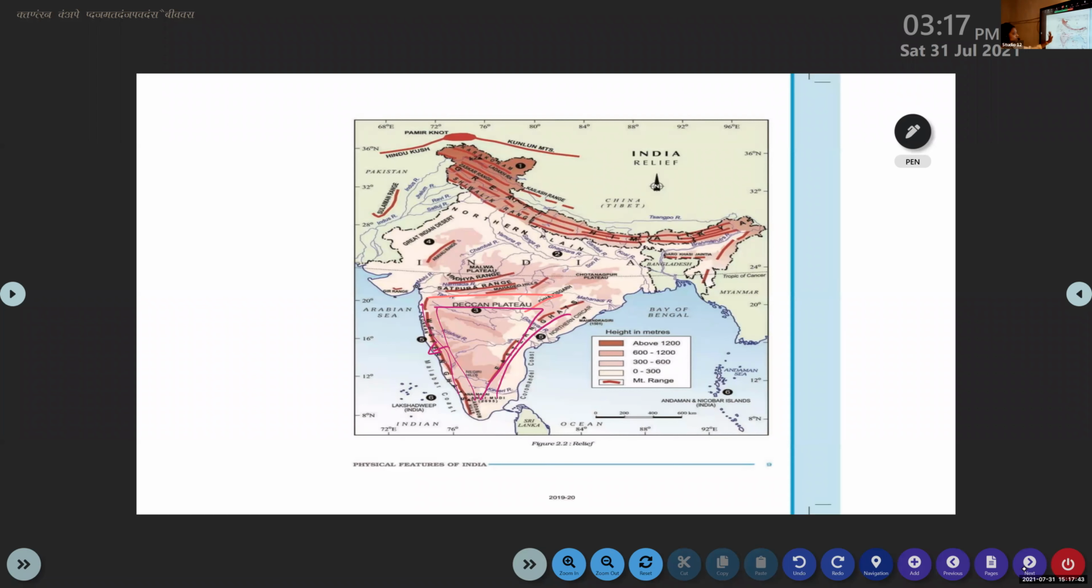Nandana, read the first point. Ma'am, about Western Ghats? Are you showing the slide? Yes, the previous one, the table.